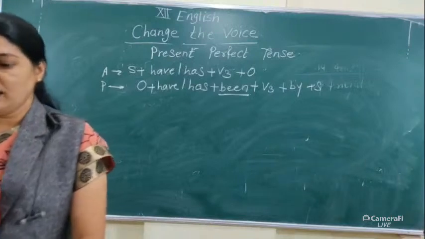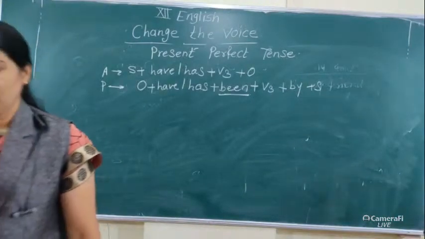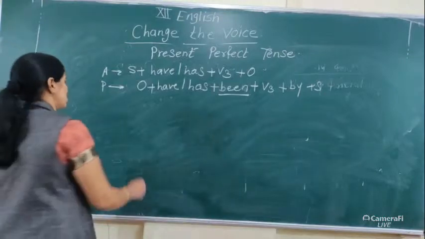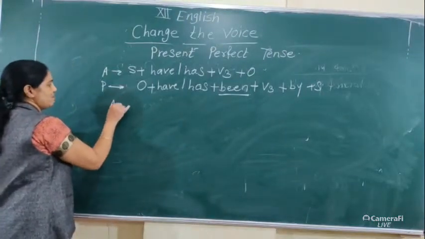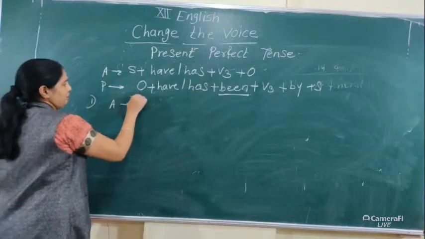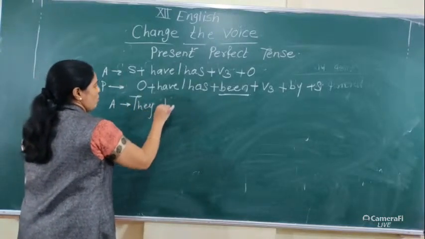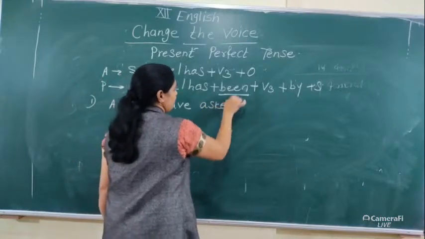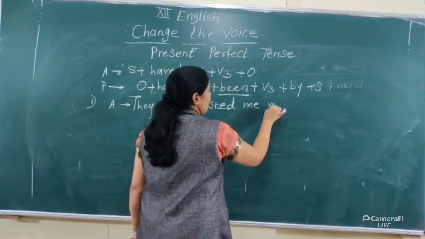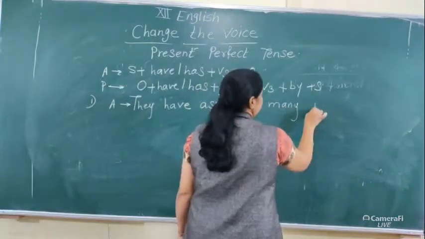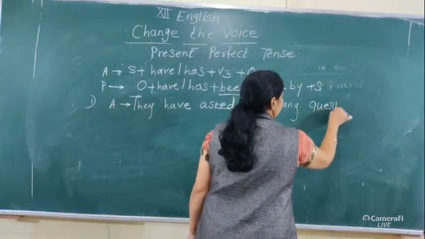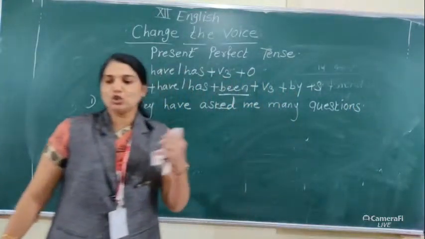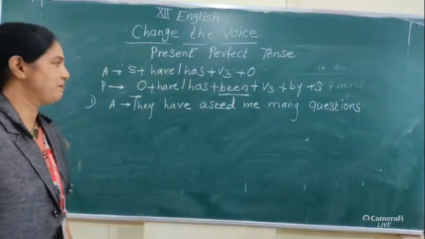Now the first example: They have asked me many questions. Once again, this sentence has two objects.